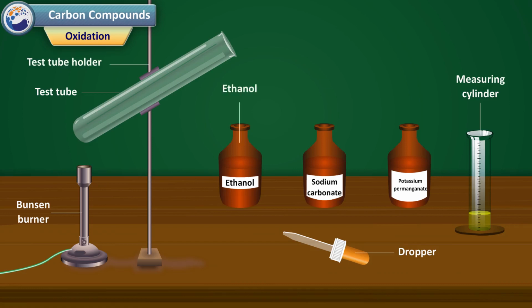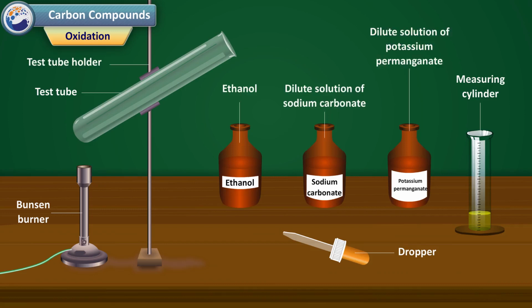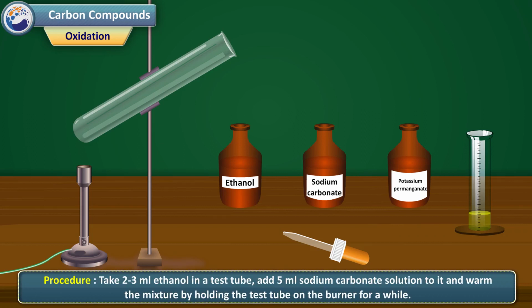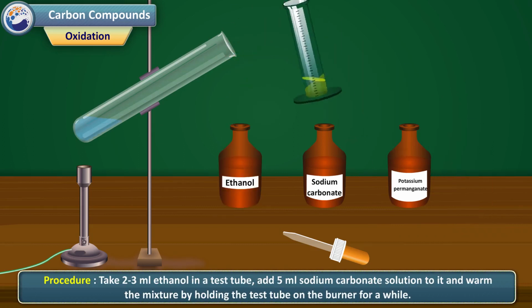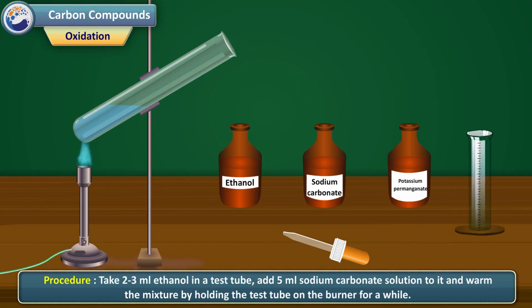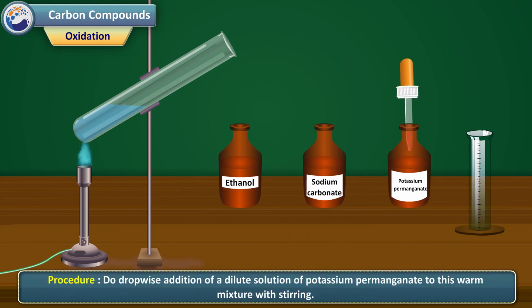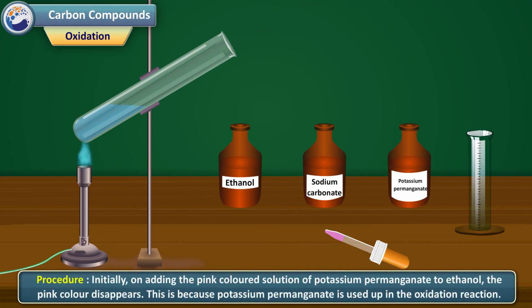Chemicals: ethanol, dilute solution of sodium carbonate, dilute solution of potassium permanganate. Procedure: Take 2 to 3 ml ethanol in a test tube. Add 5 ml sodium carbonate solution to it and warm the mixture by holding the test tube on the burner for a while. Do drop-wise addition of a dilute solution of potassium permanganate to this warm mixture with stirring.